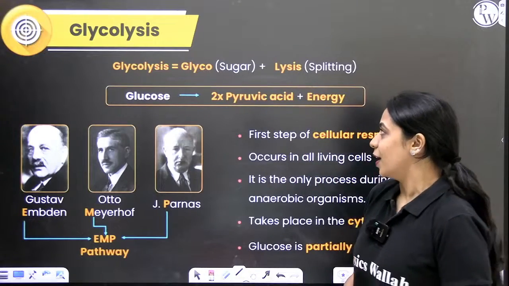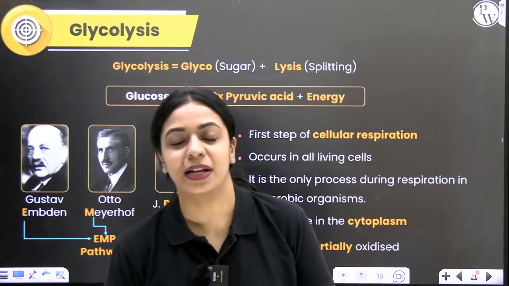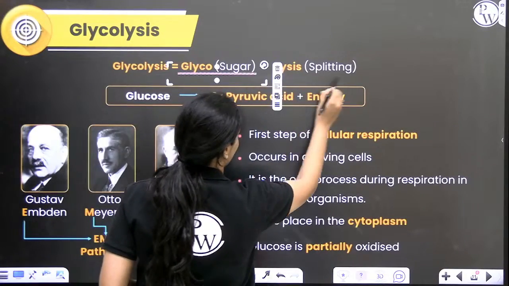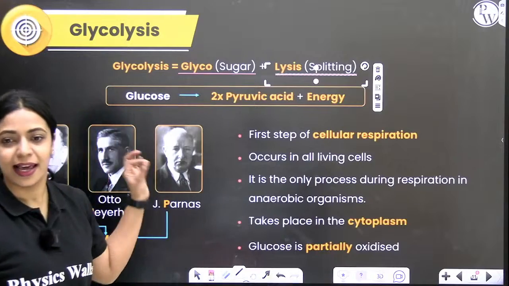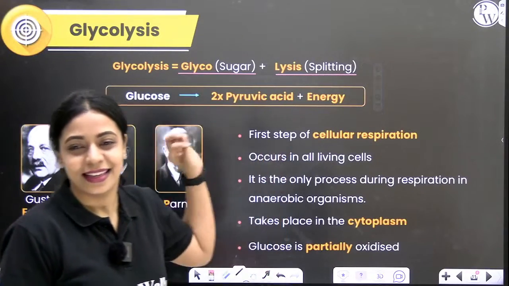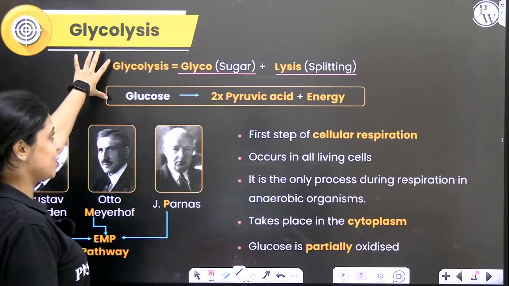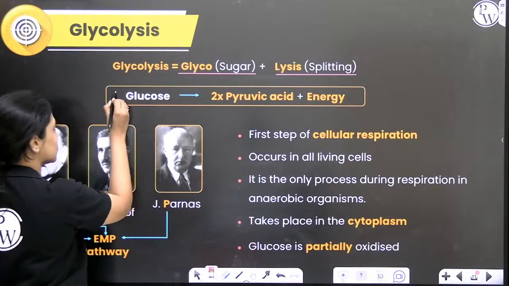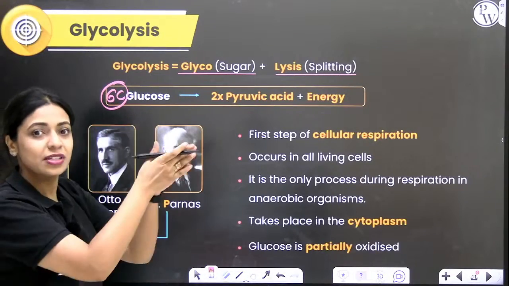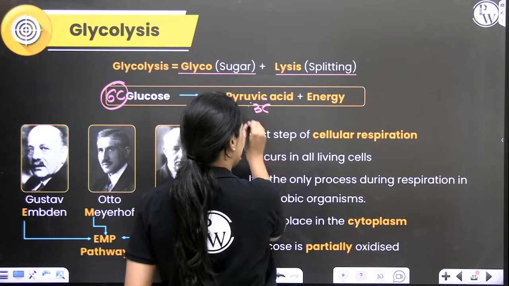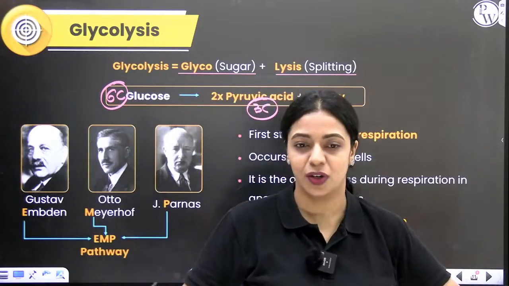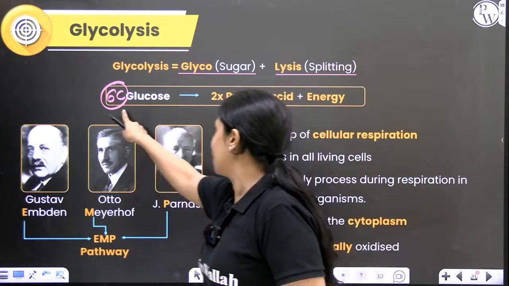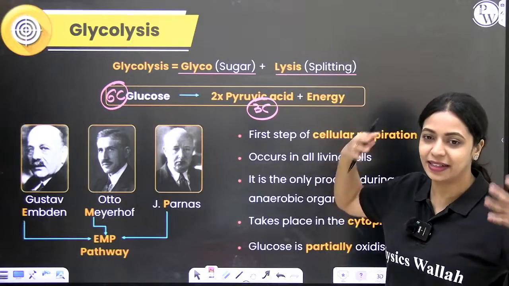All right. Now, why are we calling this first step glycolysis? Glyco means sugar. Lysis means splitting or breaking down. In glycolysis, there's a partial oxidation. Yes, Srisha. There is partial oxidation of glucose where glucose is being split. Everybody knows glucose has 6 carbons. This 6 carbon molecule splits into 2 molecules containing 3 carbons, and because of this partial oxidation, some amount of energy is released. Okay. So that is your glycolysis. Over here, I've represented it in just one equation, but it actually takes 10 steps.